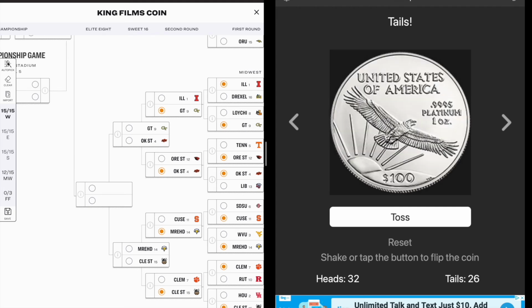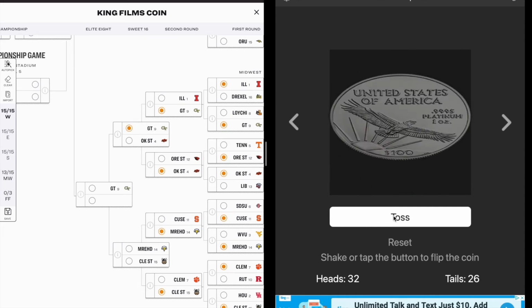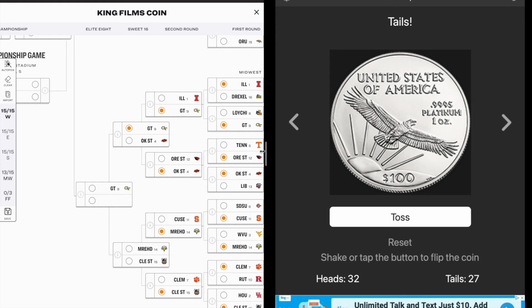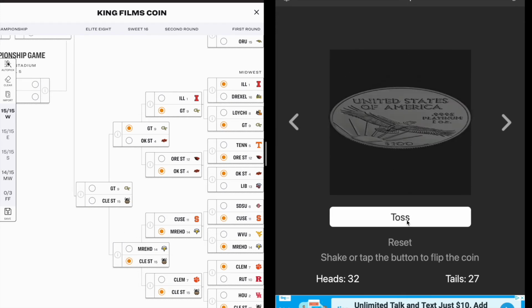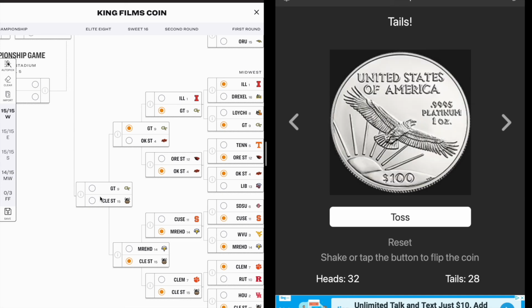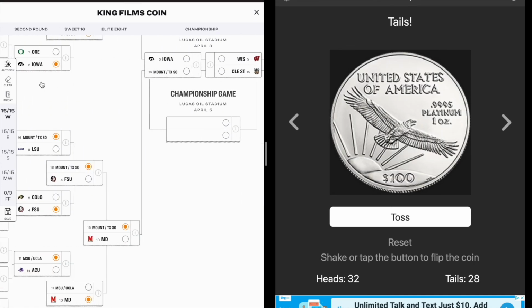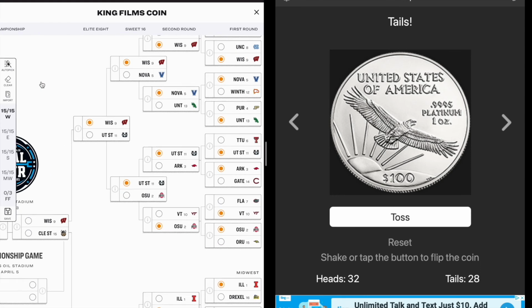Georgia Tech against Oklahoma State. We've got the tails call there. So that means Georgia Tech moves on to the Elite Eight. And a 14-15, lesser of two evils here. We've got the tails. That's going to be Cleveland State. So will a 15 seed make it? Oh, yes. Oh, man. This was actually a pretty decent bracket up until then.